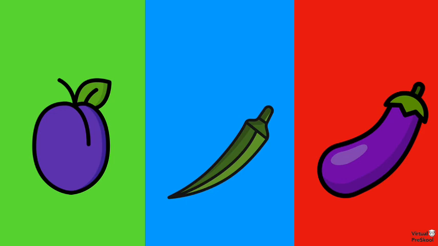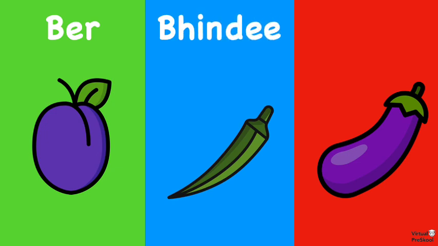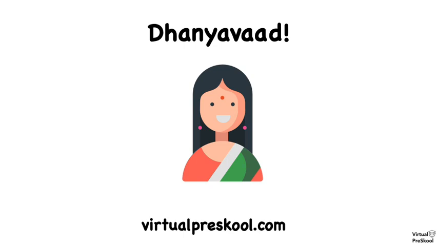Bangan. All right, great work. Let's review these one more time. What is plum in Hindi? Bear. What is okra in Hindi? Bhindi. And what is eggplant in Hindi? Bangan. Awesome job! I hope you had fun, and now you know 3 more fruits and vegetables in Hindi.